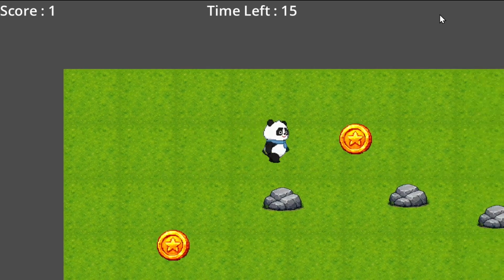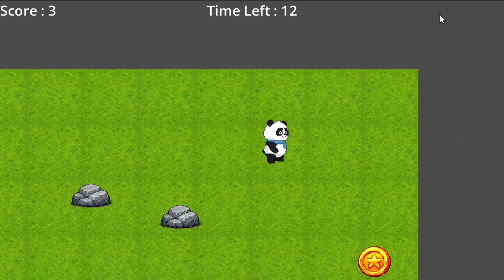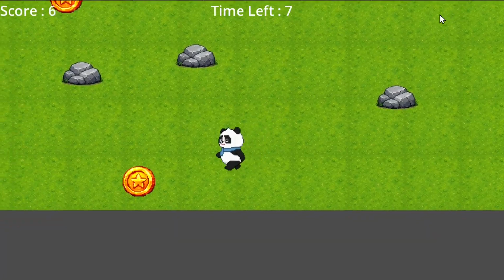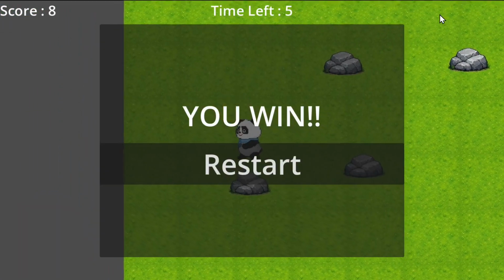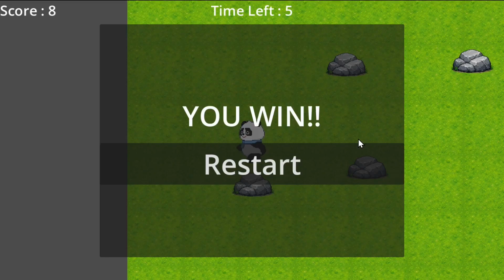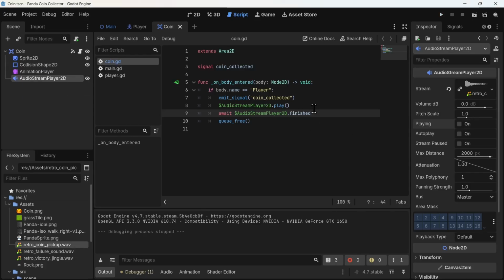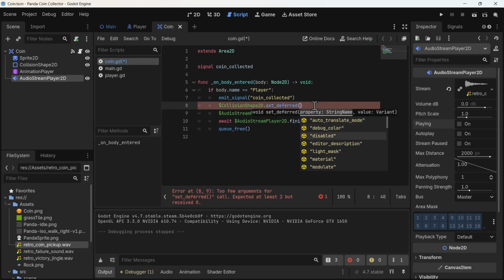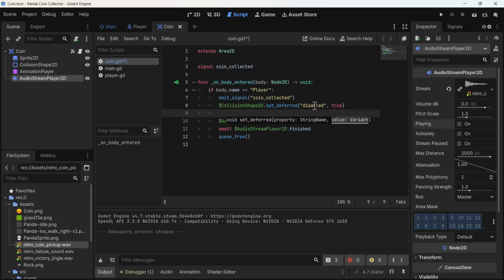If I play it now, you can see I can collect it, but the coin doesn't disappear immediately after I collect it. The sound plays, but the visual is not quite good. So let's fix that too. So after the coin is collected, what I'm gonna do is I would disable its collision and I would hide its sprite.